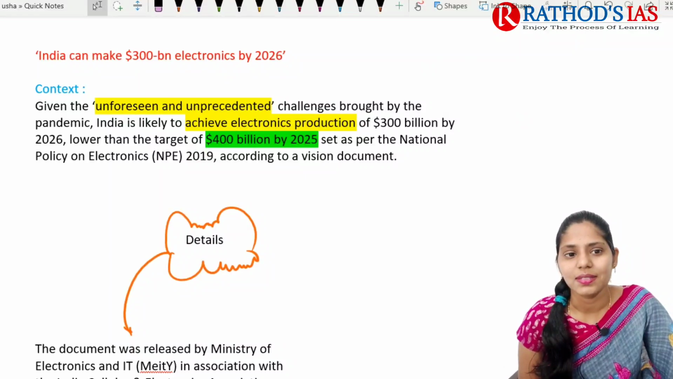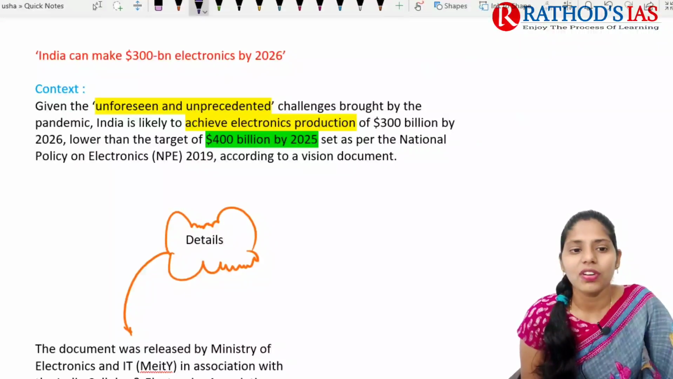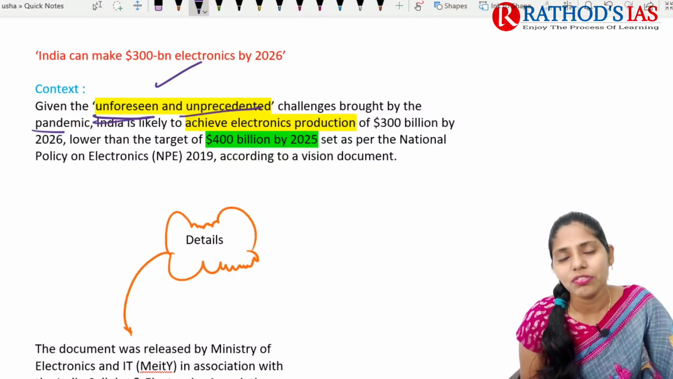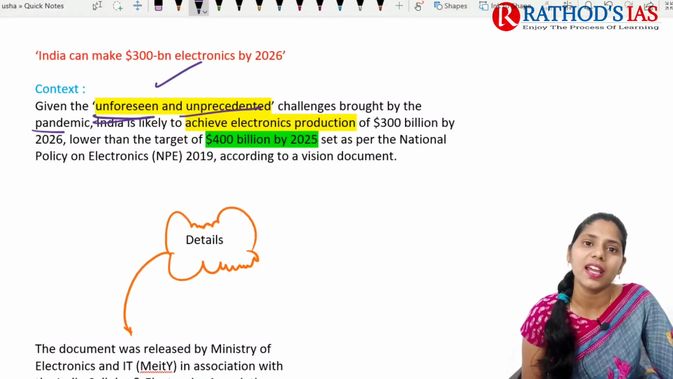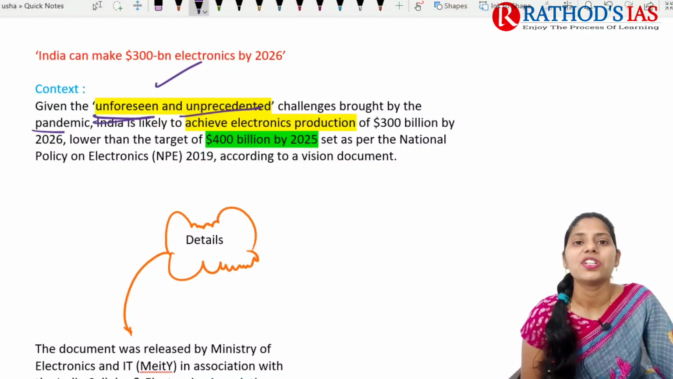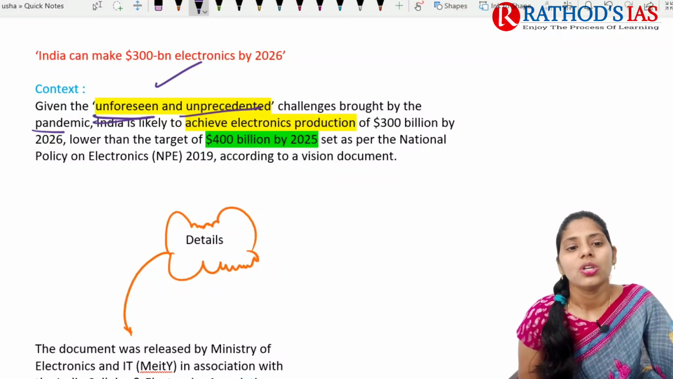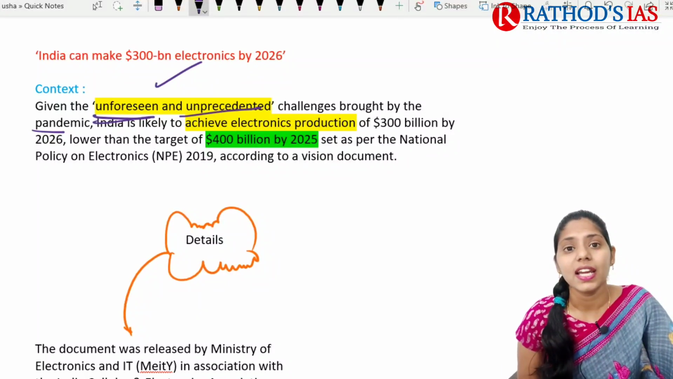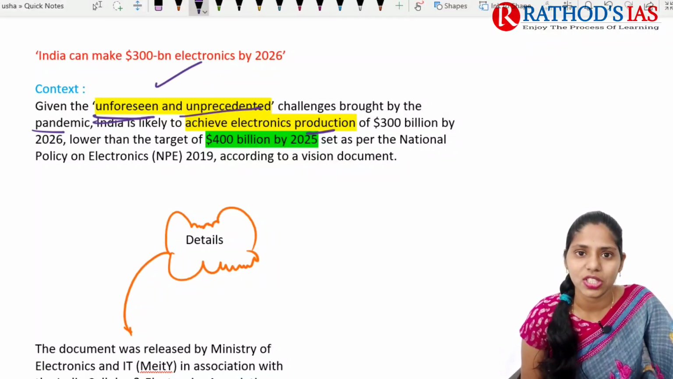If you see the context, it says that given the unforeseen and unprecedented challenges brought by the pandemic, we faced many problems and challenges, like there is no proper supply chain, there is no proper raw material, and shutdown of international borders. Even though there are these challenges brought up by the pandemic, India is likely to achieve electronic production of